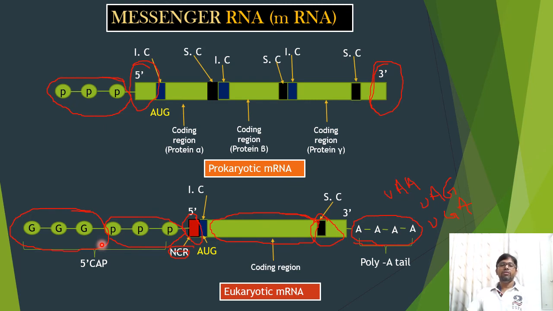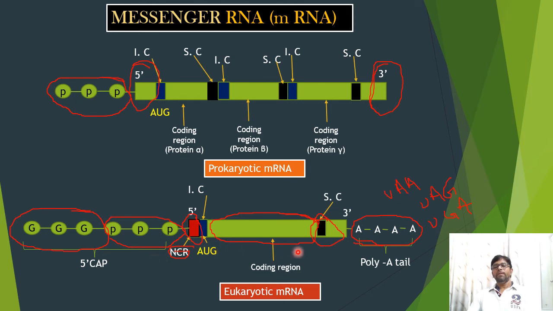If you see the differences between prokaryotic and eukaryotic mRNAs, in eukaryotic mRNA a cap is present at the 5' end, which is absent in prokaryotic mRNA.